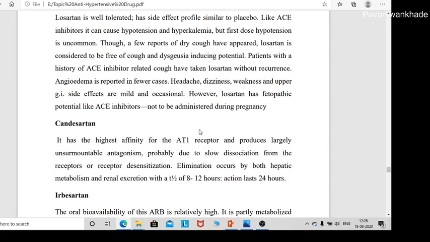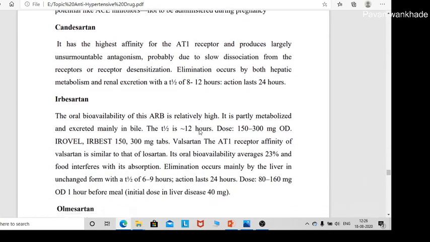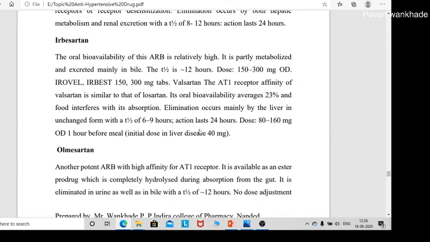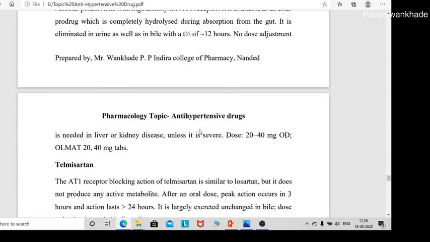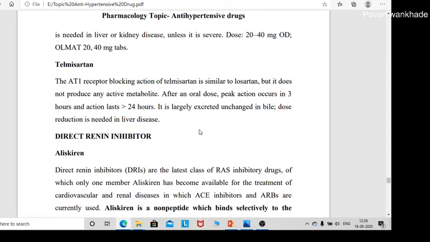Then next is candesartan. It has the highest affinity for the AT1 receptor and produces insurmountable antagonism. Next one is irbesartan. Its oral bioavailability is high. Then next is olmesartan. Next one is telmisartan. The uses of these angiotensin antagonist drugs: they are first line antihypertensive drugs, an alternative to the ACE inhibitors.